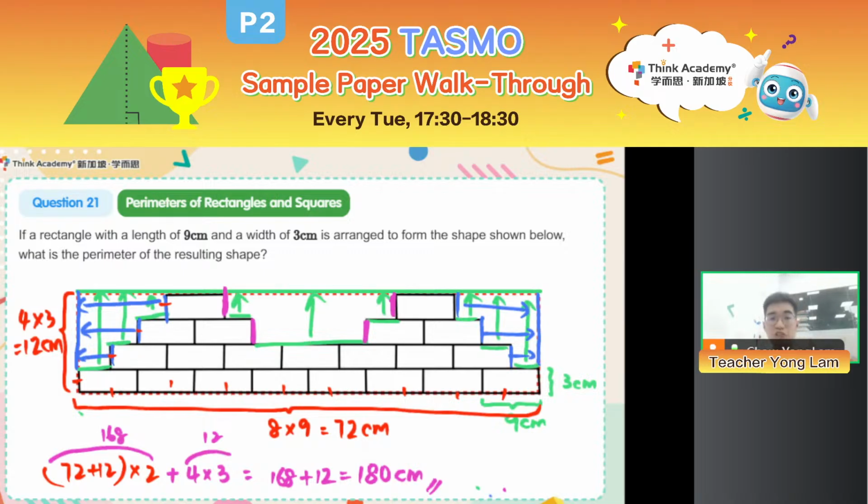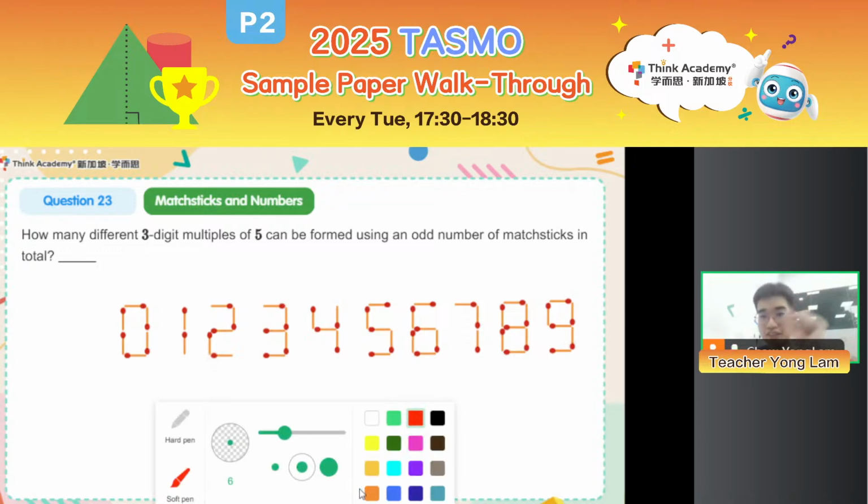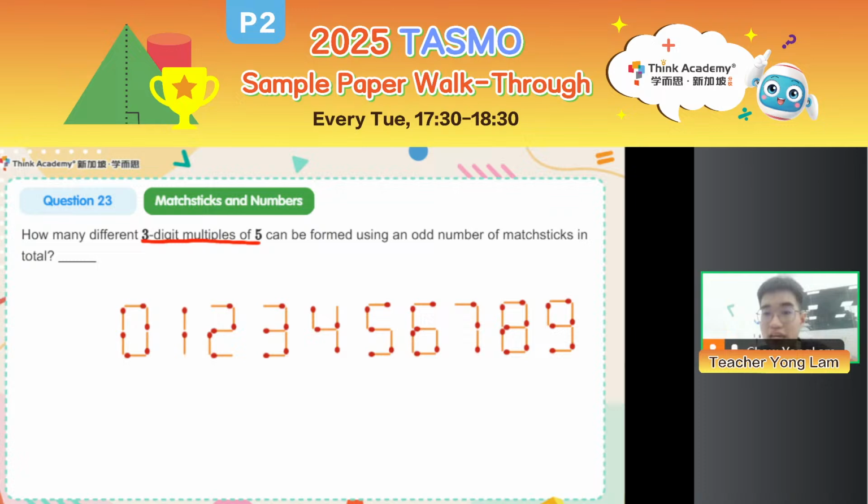And let's move on to question 23 on matchsticks and numbers. Now, this is also similar to what you see in sample paper 1 with a different approach. How many different 3-digit multiples of 5 can be formed using an odd number of matchsticks in total? Right, so as usual, we need to remember 2 things. Number 1, what is the value of the digit? Number 2, how many matchsticks are needed for each digit?